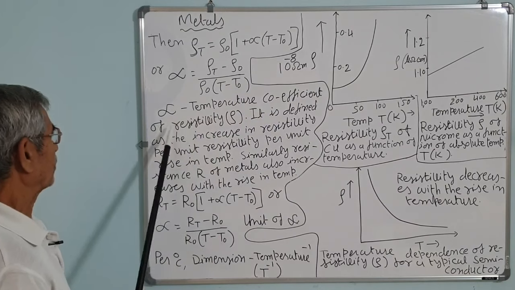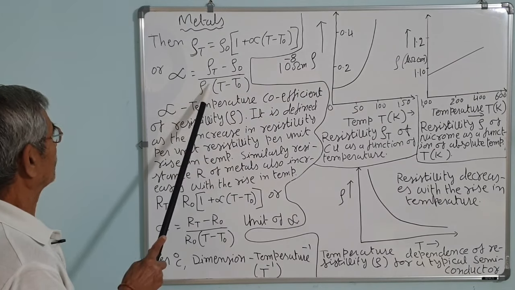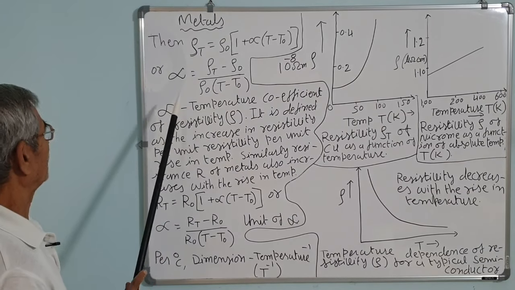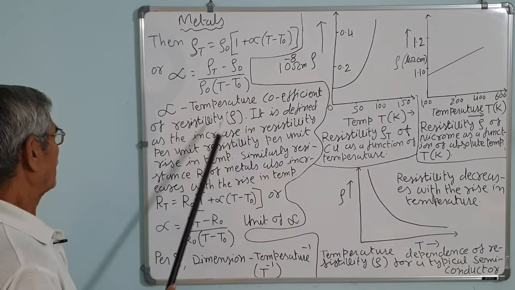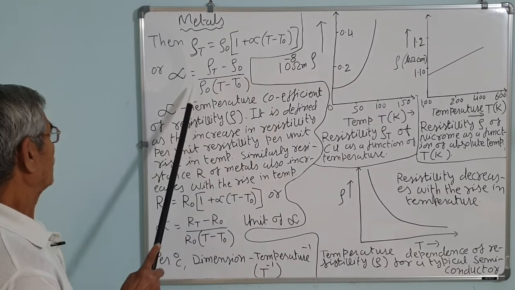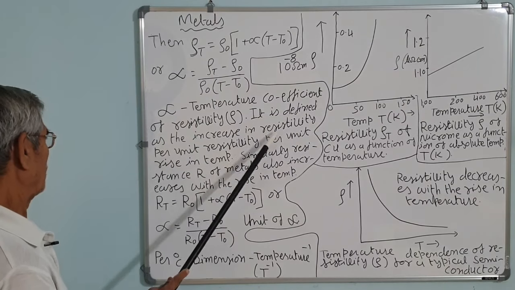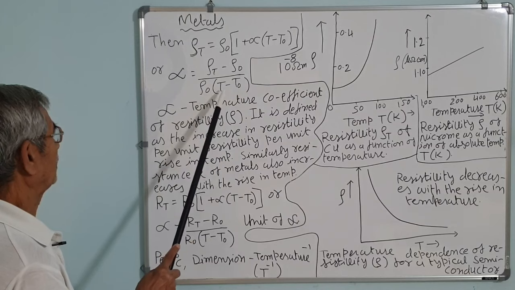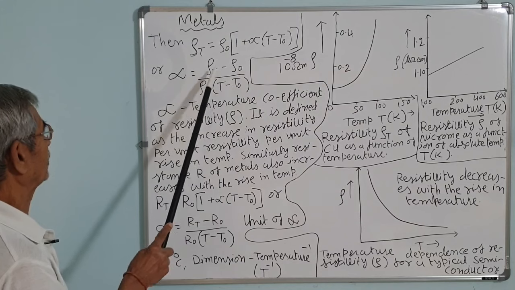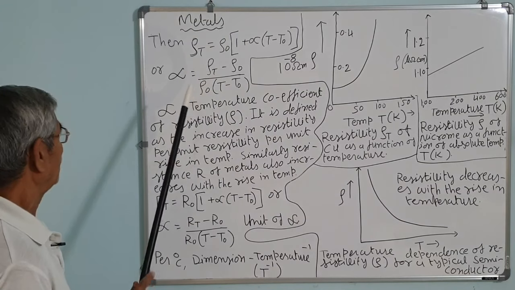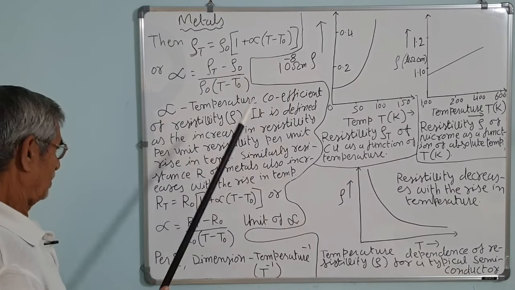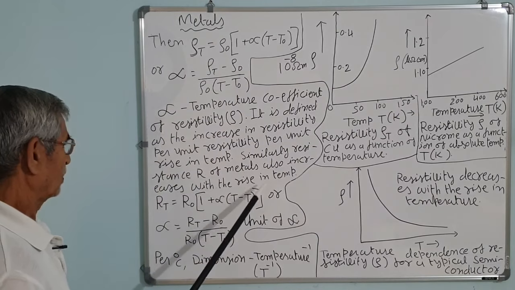Alpha is the temperature coefficient of resistivity and it is defined as follows: if rho 0 is 1 and T minus T0 is 1, then rho T minus rho 0 will be equal to alpha. That is, it is defined as the increase in the resistivity, rho T minus rho 0, per unit resistivity rho 0, per unit rise in temperature. The unit of resistivity will cancel, so the unit is only per degree Celsius.